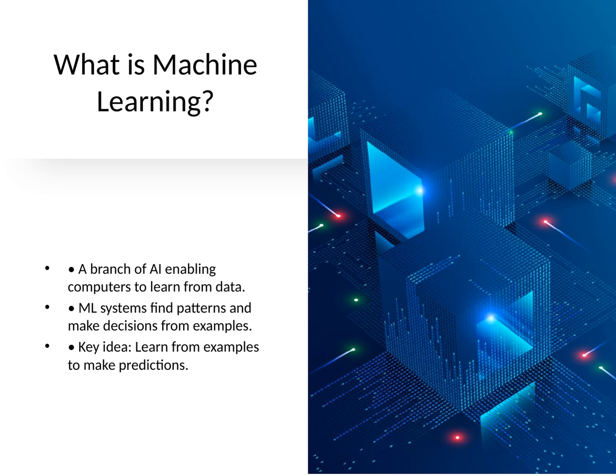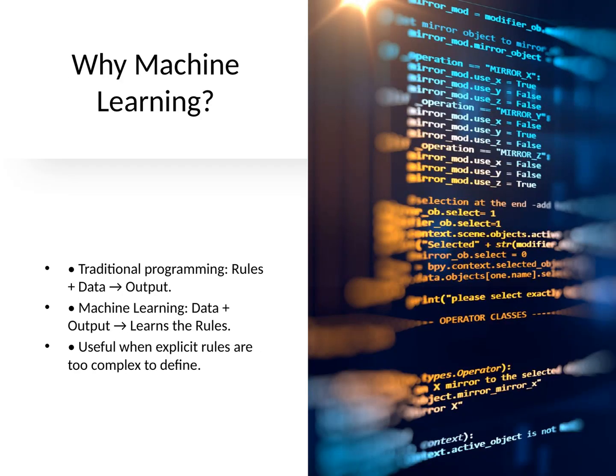Machine learning is a field of artificial intelligence that teaches computers to improve from data. Instead of hard-coded rules, these systems detect patterns in examples and use those patterns to make decisions. The core idea is learning from past examples so the system can predict outcomes or classify new inputs, like recognizing images or forecasting trends.